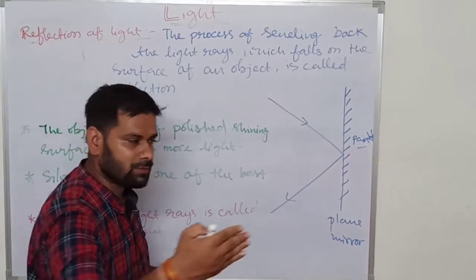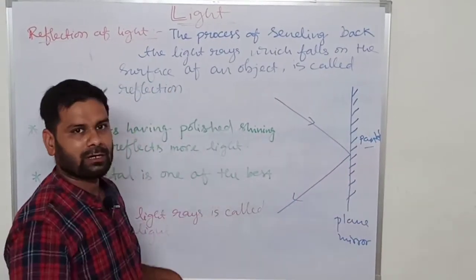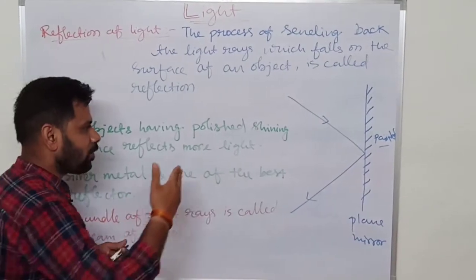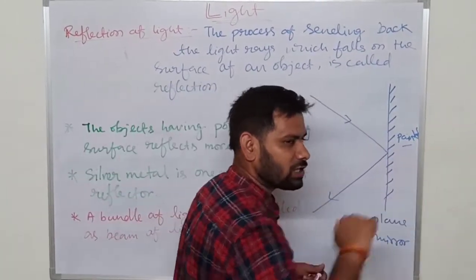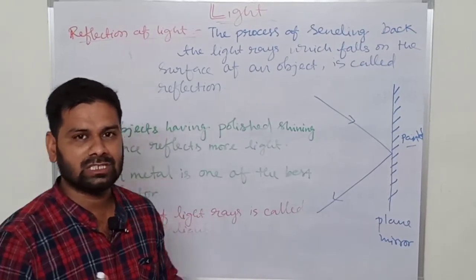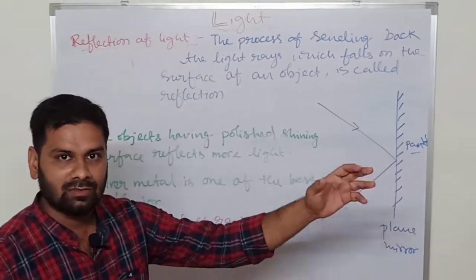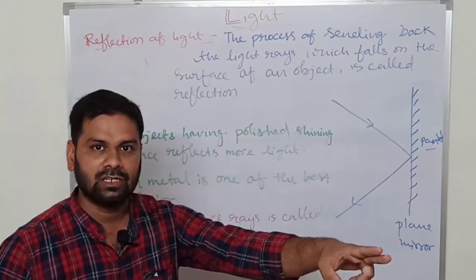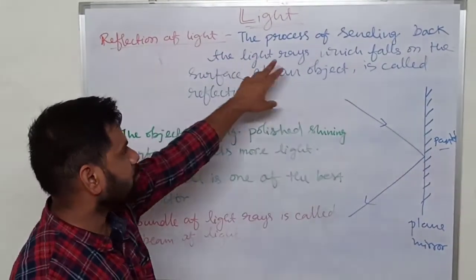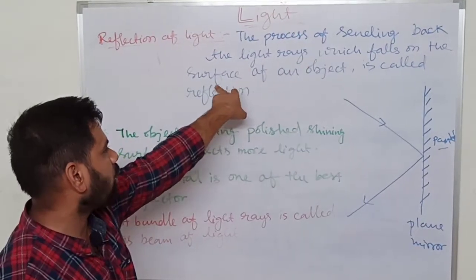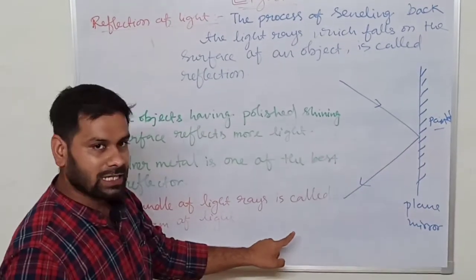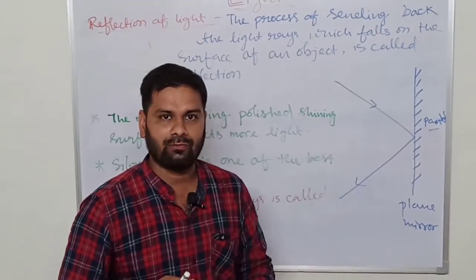When the light falls on the mirror, it will reflect back in the other direction. Think that this is a mirror, if the light ray falls here, it will reflect in the other direction. This is called reflection of light. That means we are sending back the light rays to the other direction. The process of sending back light rays which fall on the surface to the other direction is called the reflection of light.